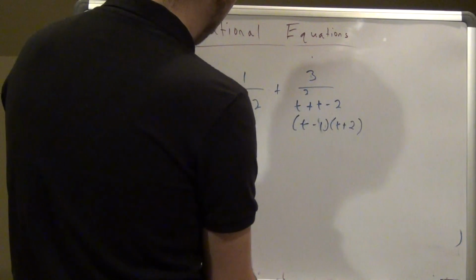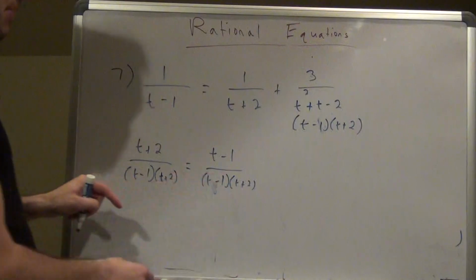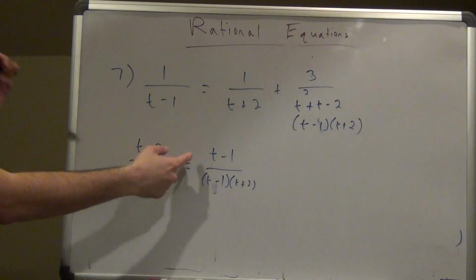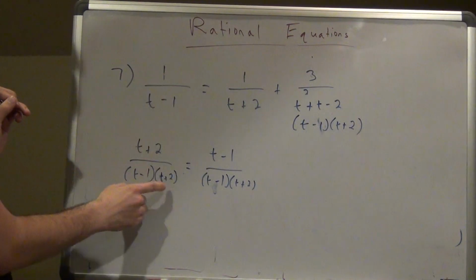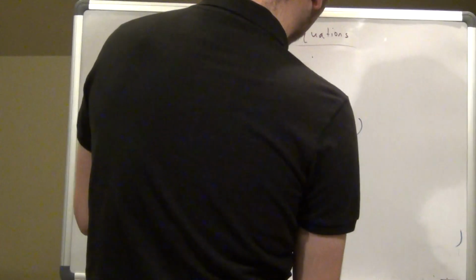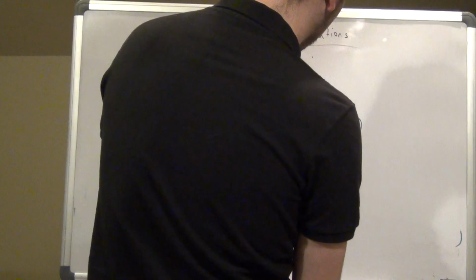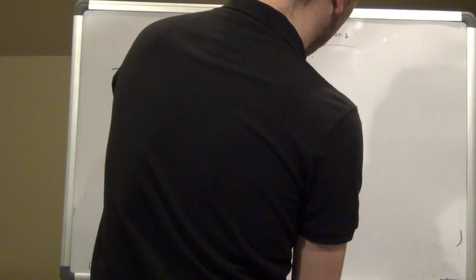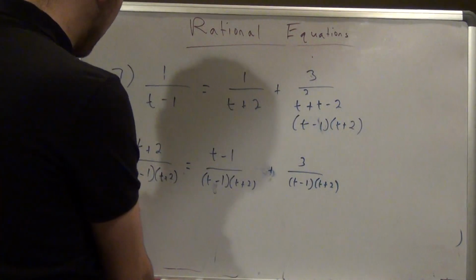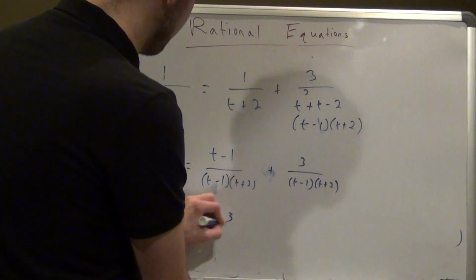That's what I'm adding to the denominator, so I multiplied it times 1. These aren't going to cancel, because that's what I'm multiplying to the top because I'm multiplying it to the bottom. Don't be like, wait, why didn't you cancel that? I'm making a common denominator here. So then the 3 would just stay the way it is, because I didn't add anything to it. Alright, so then I just get rid of the bottoms, I just keep the top. So I have t plus 2 equals t minus 1 plus 3.